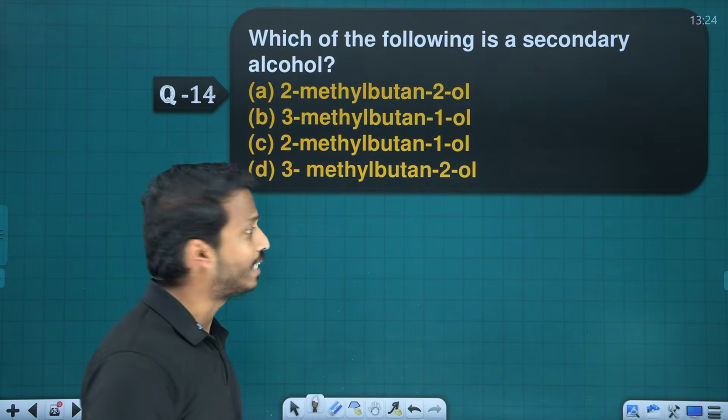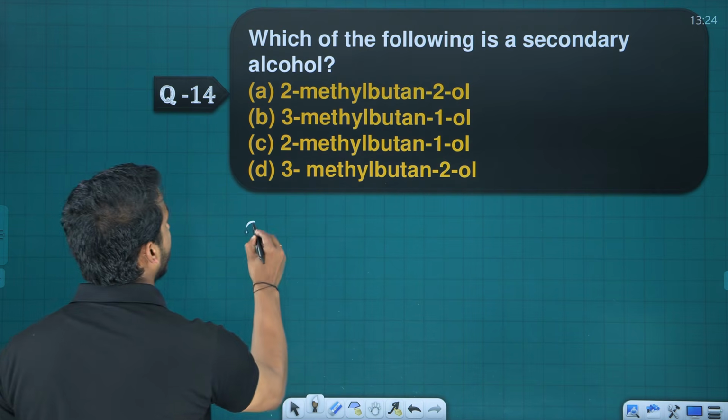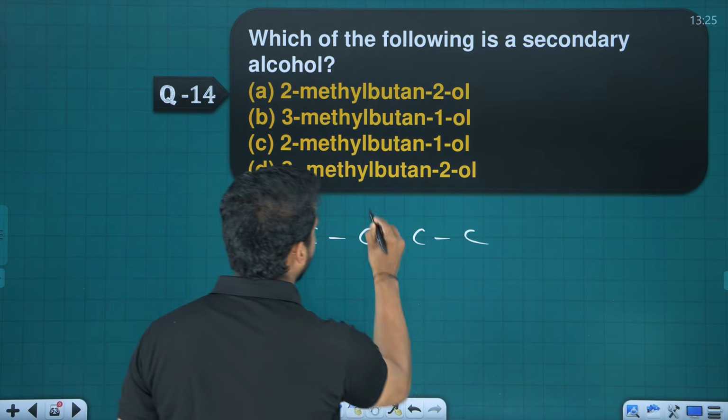Next one, 14. Which of the following is a secondary alcohol? Option A, 2-methyl-butan-2-ol.